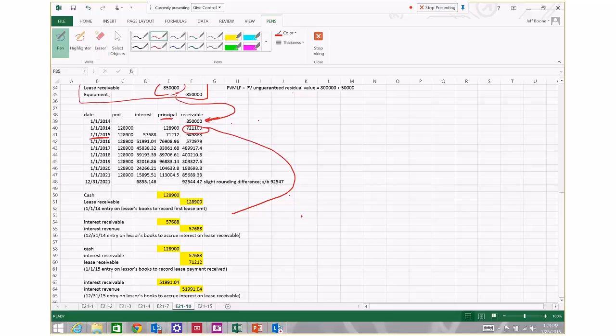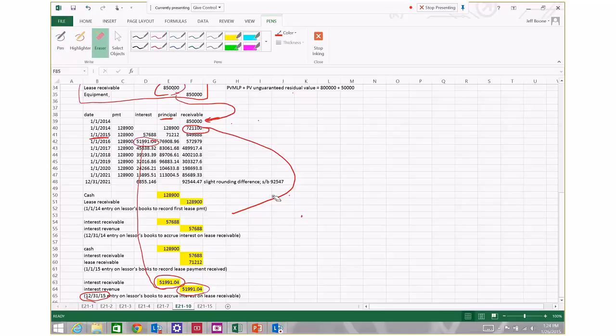And then we're going to go through the accrual process again at December 31st, 2015. Per our amortization schedule, during 2015, $51,991.04 of interest is accrued. So we're going to debit interest receivable for that amount and credit interest revenue for that amount.